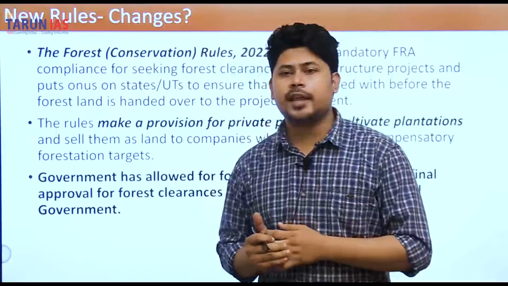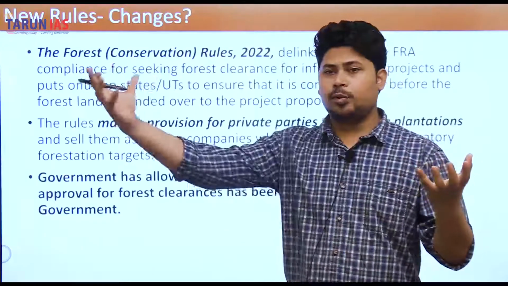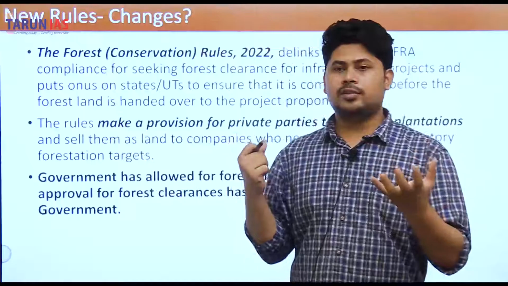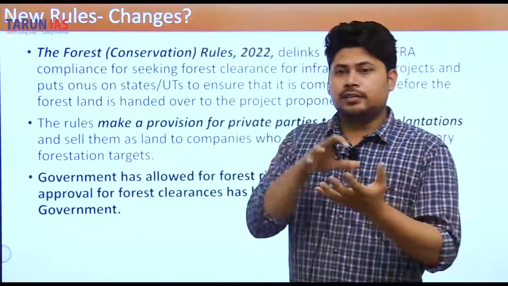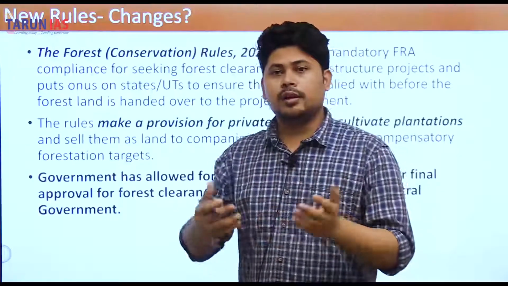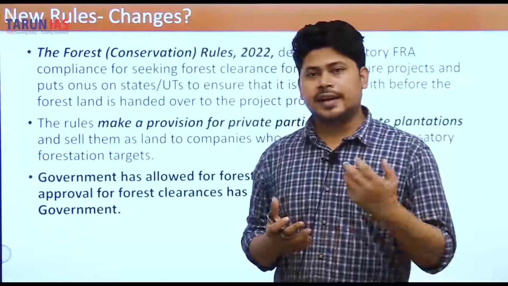Compensatory afforestation means if I have diverted 5 hectares of land here, I will have to plant 5 hectares of forest somewhere else. So now government says that plantations can also be offered to the companies for completing their forestation targets. It has a disadvantage.